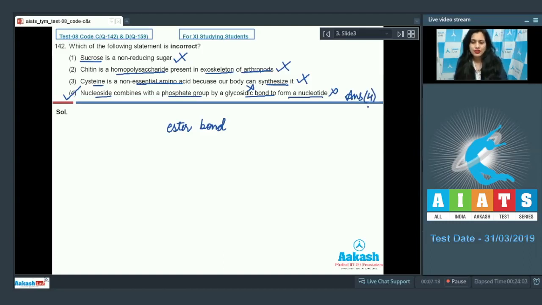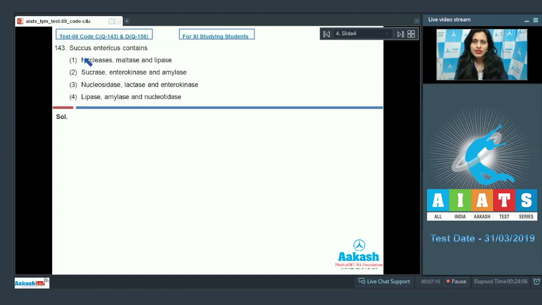Let's discuss our next question. Question number 143. Succus entericus contains, and the options are nucleases, maltase and lipase. Second option is sucrase, enterokinase and amylase. Third option is nucleosidase, lactase and enterokinase. And the last option is lipase, amylase and nucleotidase. And the correct answer to this question is option number 3, nucleosidase, lactase and enterokinase.